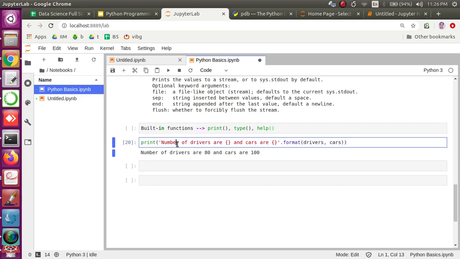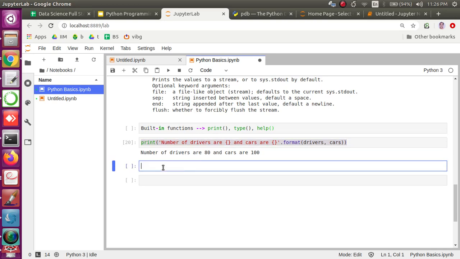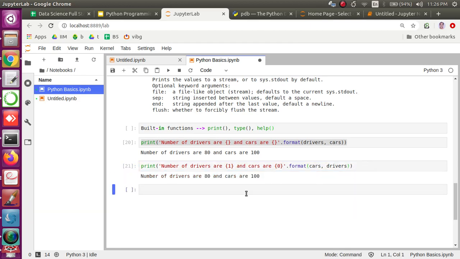There's an alternative to this as well. Suppose you have this sequence, cars and drivers. You can very well maintain the sequence with the help of the argument sequence numbers, right? So the 0th argument will be put at 0 whenever you put it inside, and the first will be at 1, and so on. You can have any number of arguments for that matter.